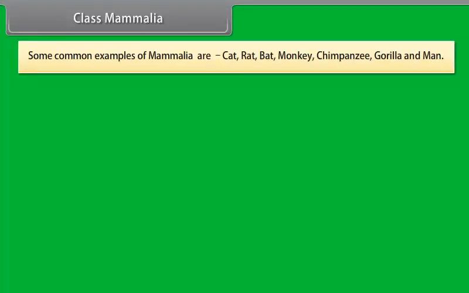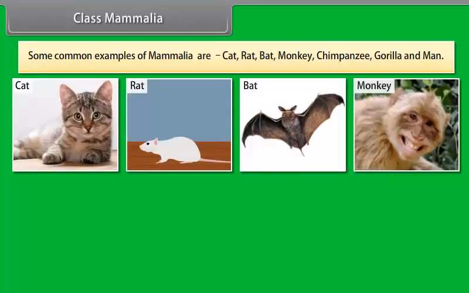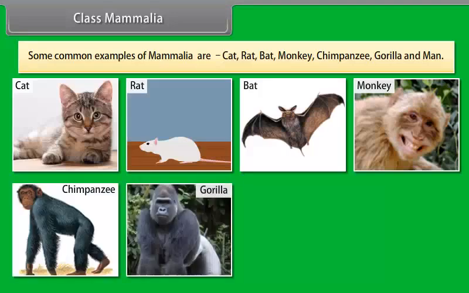Some common examples of Mammalia are cat, rat, bat, monkey, chimpanzee, gorilla and man.